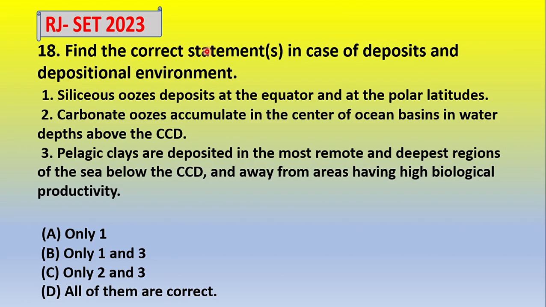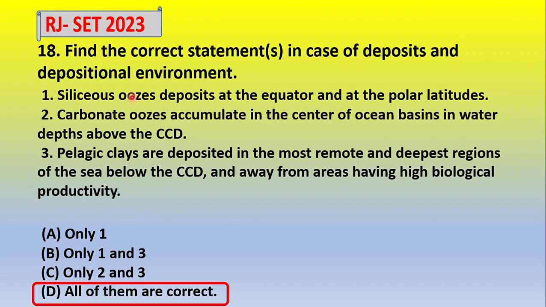Next, find the correct statement in case of deposits and the depositional environment. First statement: siliceous ooze deposits at the equator and at the polar latitudes. Now, two, carbonate ooze accumulates in the center of the ocean basin in the water depth above the CCD. Option 3, pelagic clay is deposited in the most remote and deepest region of the sea below the CCD and away from the area having high biological productivity. Okay, so all options are correct.